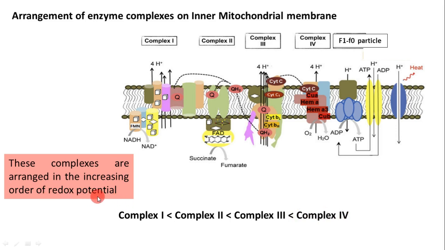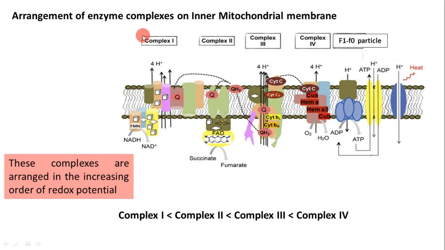Redox potential means the tendency of a compound to receive electrons. If a compound has high redox potential, that compound has a high need of electrons, or it has high affinity towards electrons. So in their increasing order of redox potential, these complexes are arranged on the inner mitochondrial membrane. So what is the importance of this kind of arrangement?